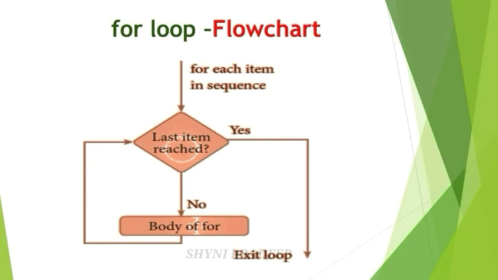If again no, then the body of the loop will be executed again. Again update the value of the control variable. Again check whether the last item is reached or not, and do the same process again and again until the last item is reached. If the last item is reached, then exit from the loop. So this is the flowchart of the for loop.